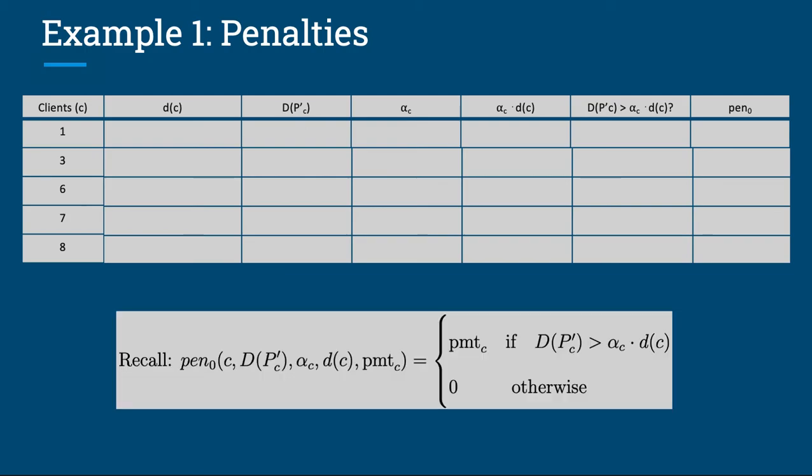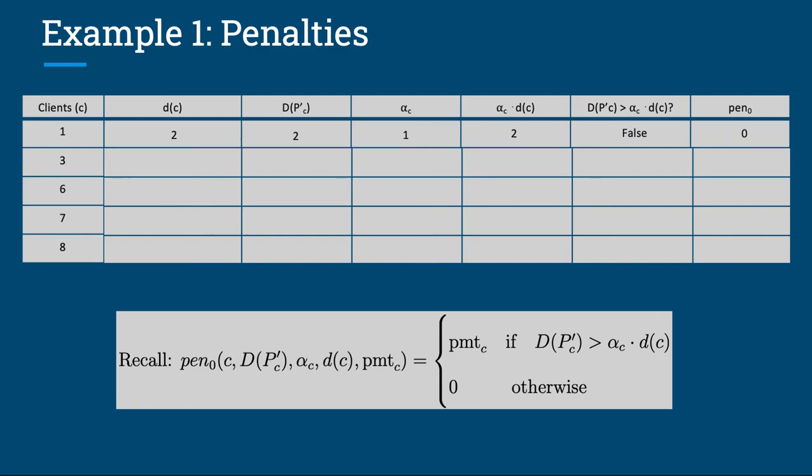Let's start with client 1. The minimum path delay for client 1, little d of 1, is equal to 2. And as we saw on the last slide, the routing delay, capital D p dash of 1, also equals 2. The tolerance threshold, alpha c, is equal to 1 as for all the clients. So the product of the tolerance threshold times the minimum delay is equal to 2 as well. And the predicate for examining penalties, whether the routing delay capital D p dash of c is greater than the tolerance threshold alpha c times the minimum path delay little d of c, is false, since they are actually equal. Finally, as we see from the definition below, the penalty for client 1 is equal to 0.